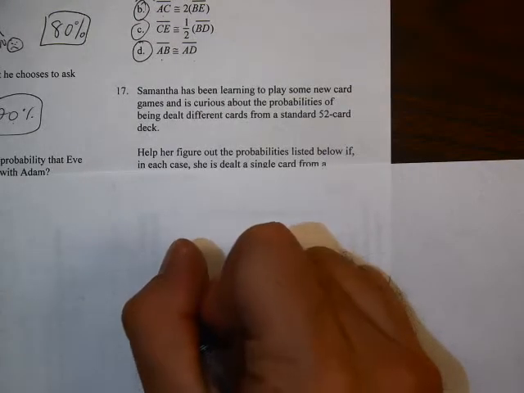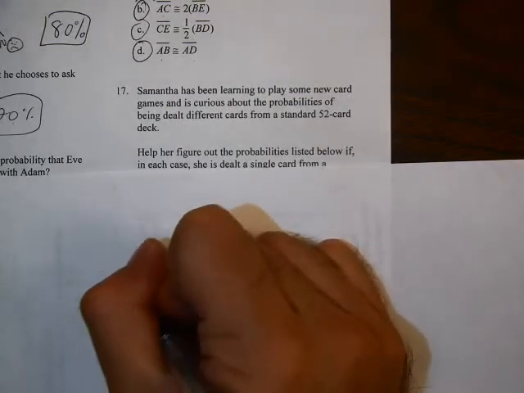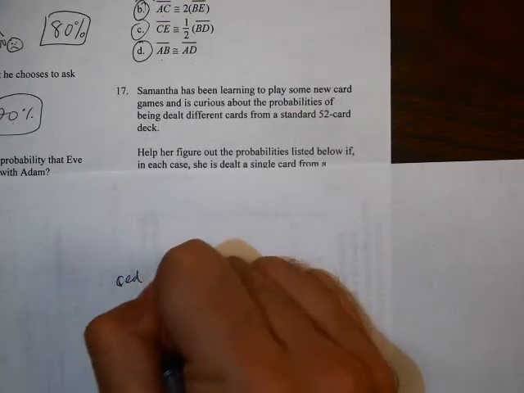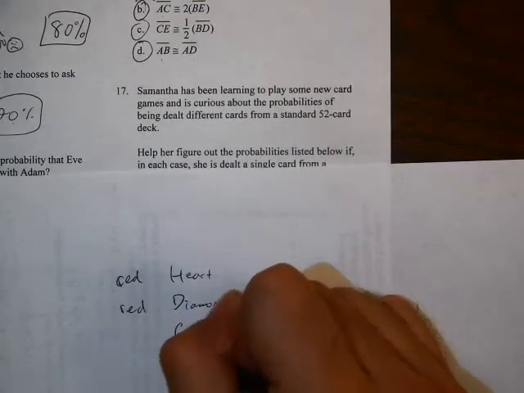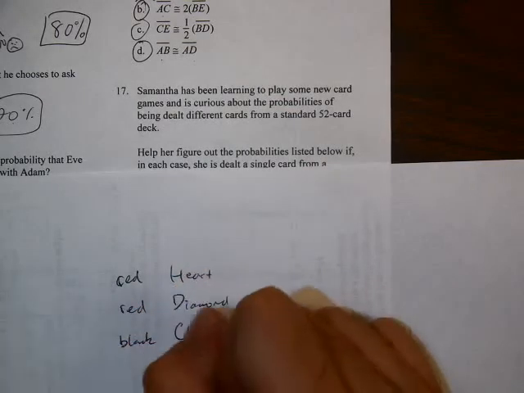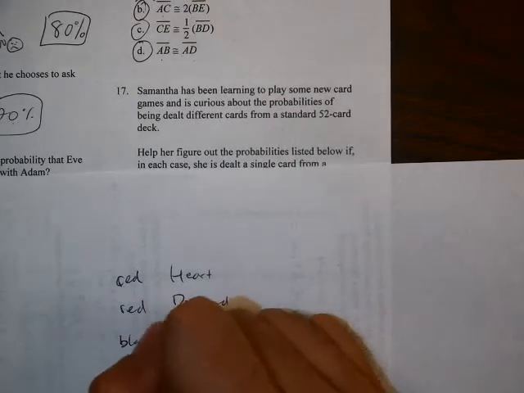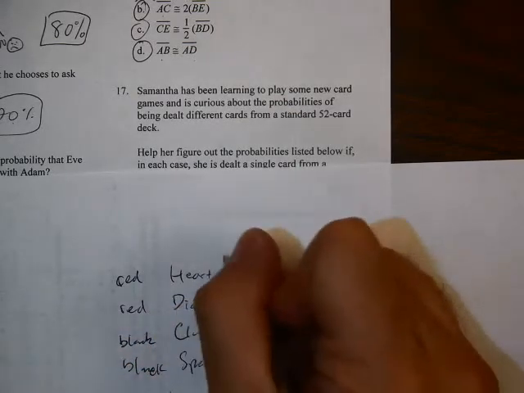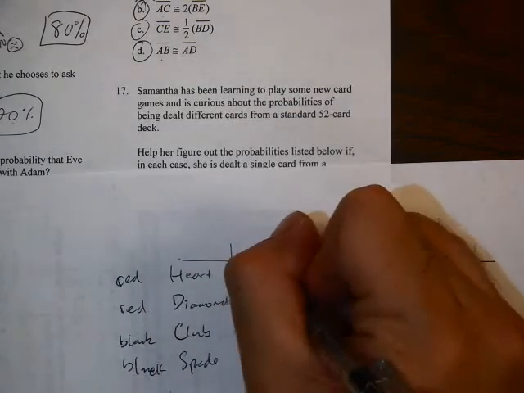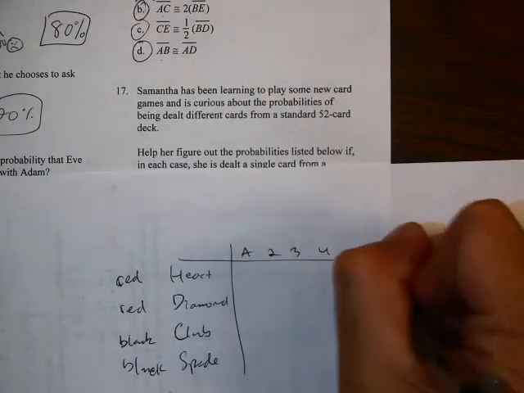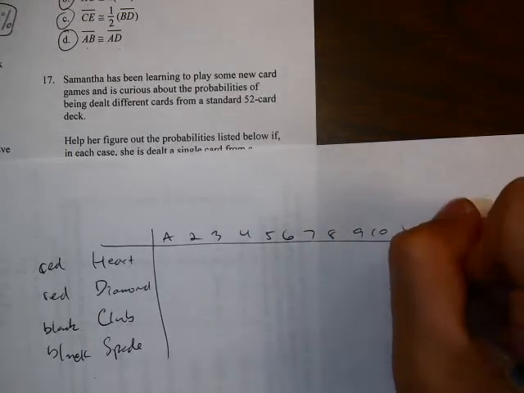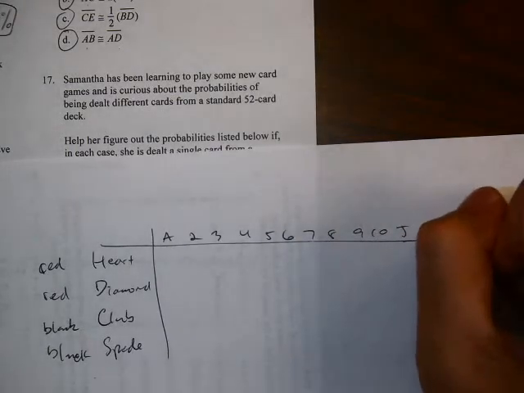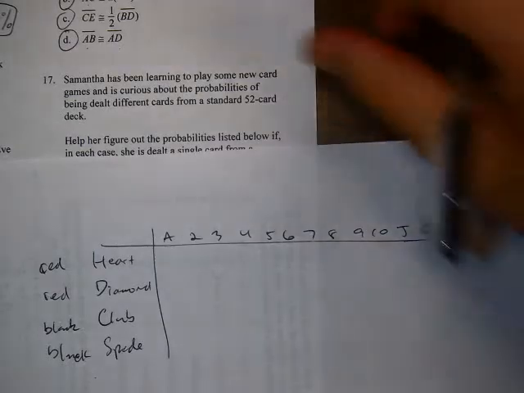You have hearts, which are red, diamonds, which are red, clubs, which is black, and then spade, which is also black. Now for all these cards, you have an ace, a 2, a 3, a 4, a 5, a 6, a 7, an 8, a 9, a 10, and then you have your face cards, because they literally have faces on them, jacks, queens, and kings.